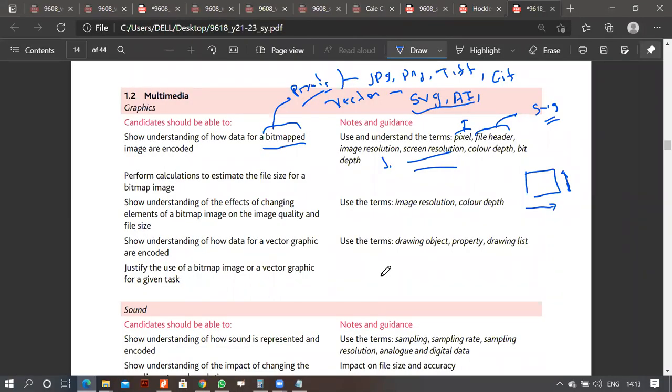Okay. Right. Okay. Then we have the next point, bit depth. We discussed that, right?